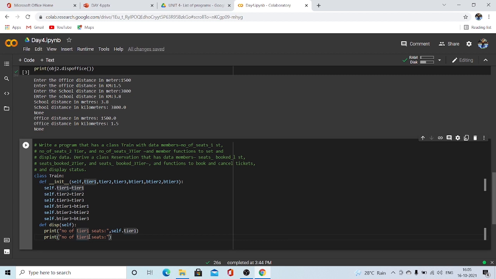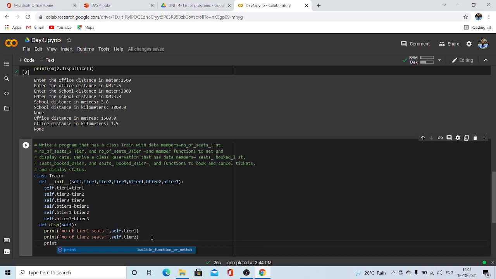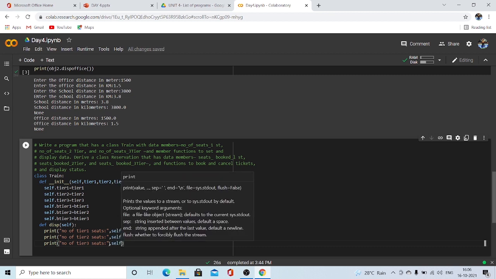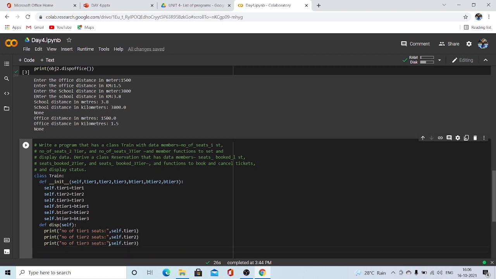So now it's tier two, which is actually self dot tier two. Print number of tier three seats would be self dot tier three. Now we have to also print the number of booked.